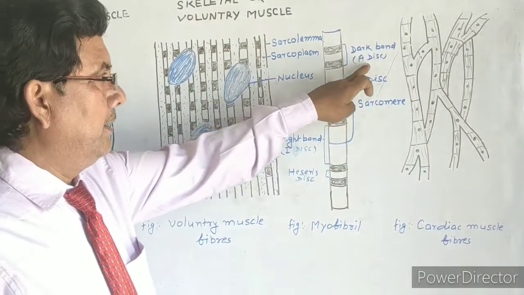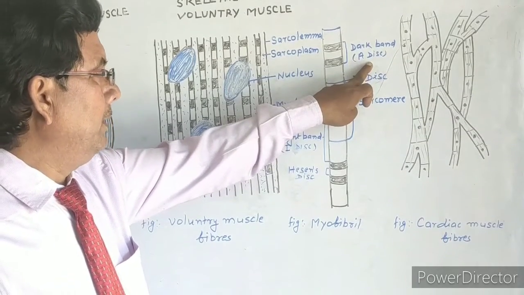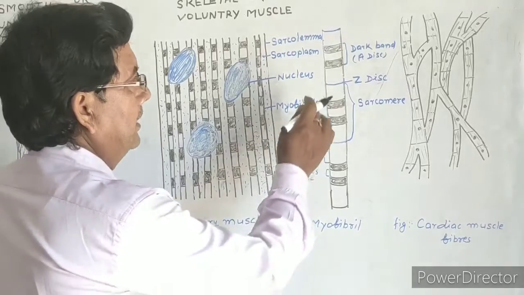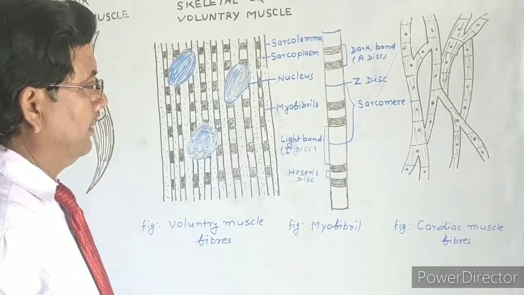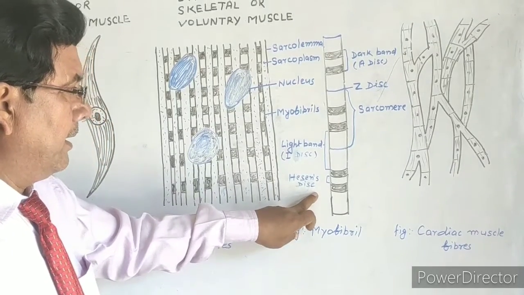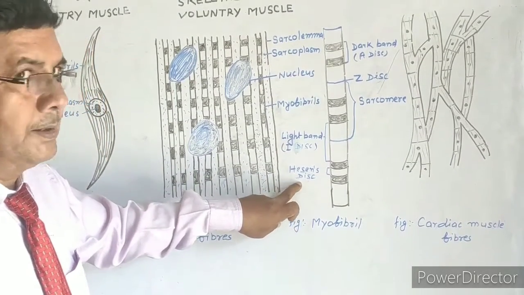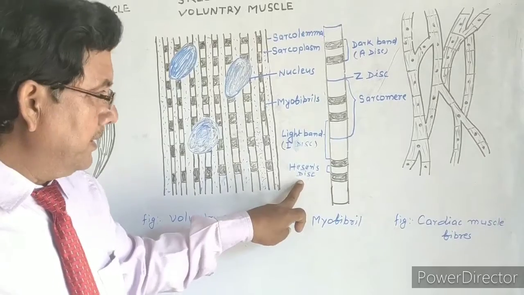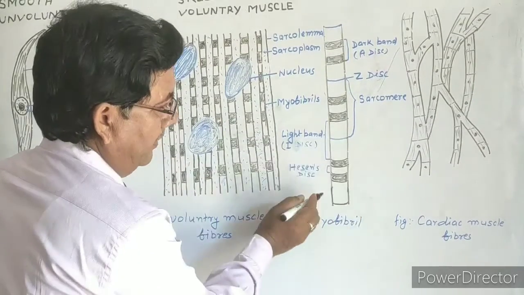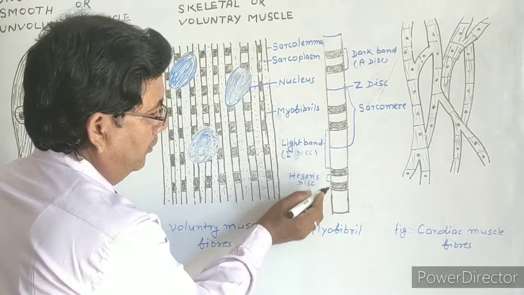The dark band is also divided into two parts, because in the center of the dark band there is a lighter colored Hensen's disc, or H disc. The H disc divides the dark band into two parts.